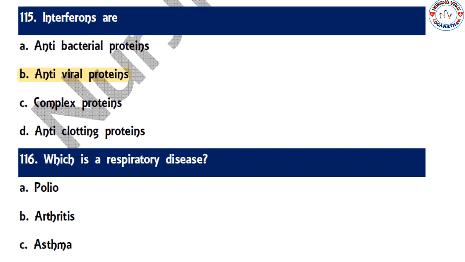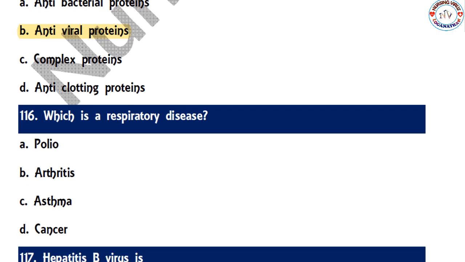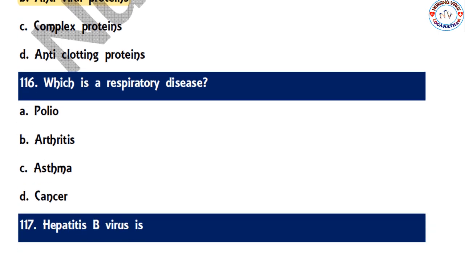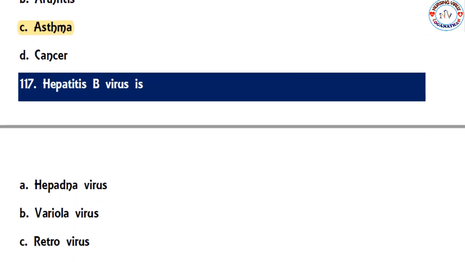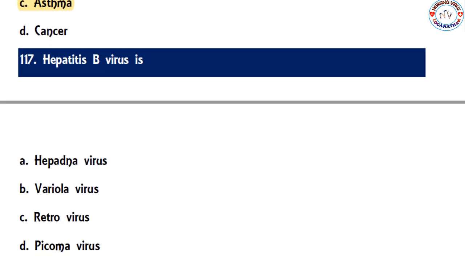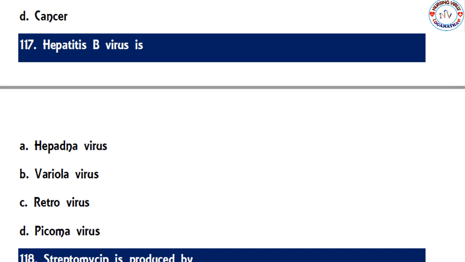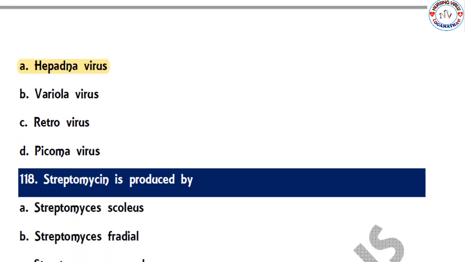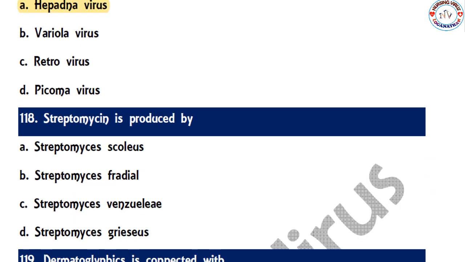So next question, which is the respiratory disorder? Polio, arthritis, asthma and cancer. And this is one of the easiest, simplest questions. So asthma is considered a respiratory problem. So the next one, hepatitis B virus is known as hepadnavirus, variola virus, retrovirus and picornavirus. So the correct option is hepadnavirus. So the next one, streptomycin is produced by Streptomyces griseus.